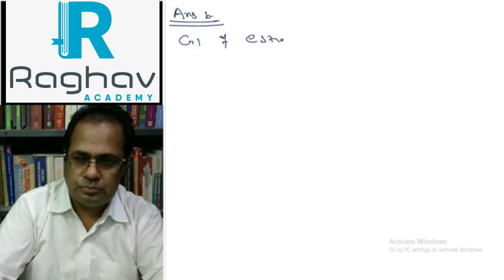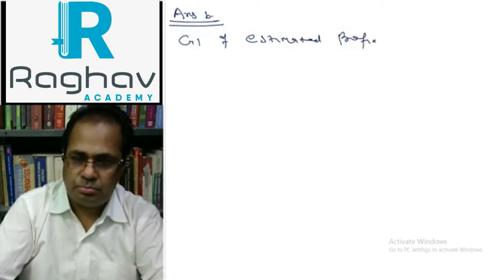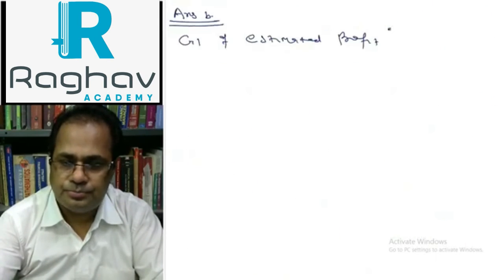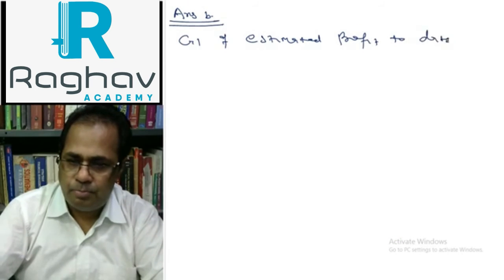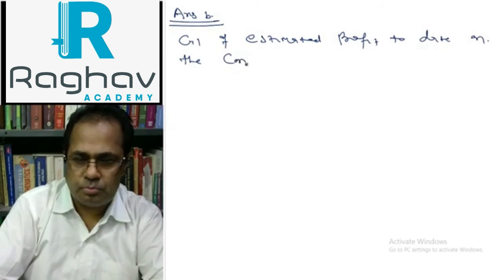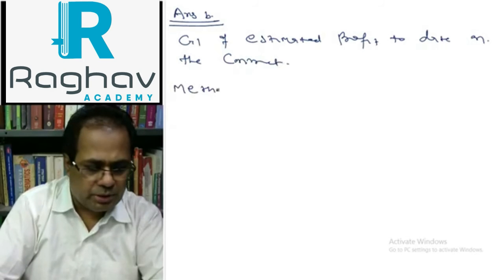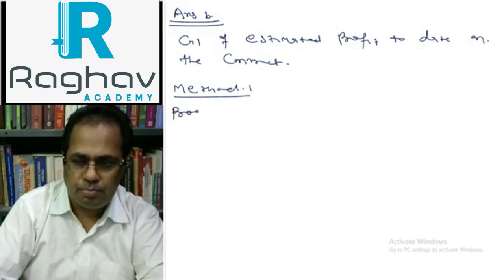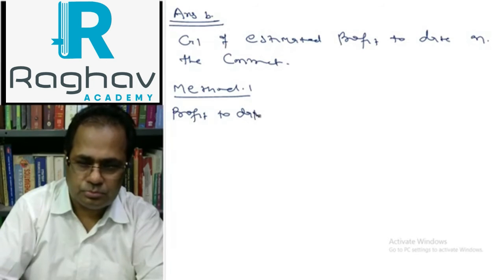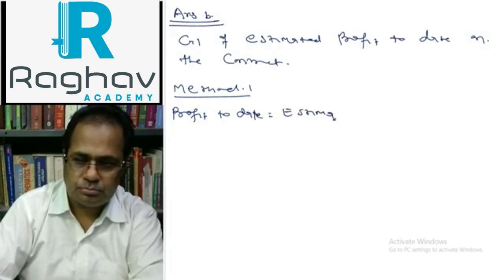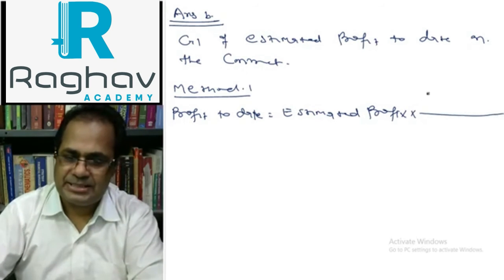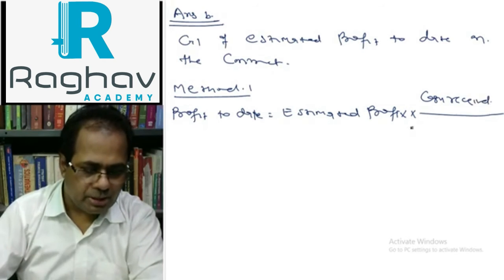Method 1: profit to date equals estimated profit into cash received divided by contract price.